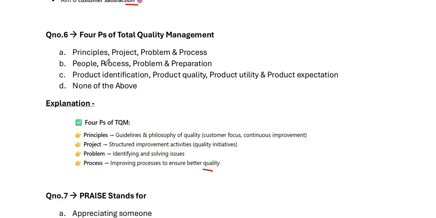Because option B, people, process, problem, and preparation, not standard 4 P's of TQM. So it is incorrect. Option C, product. Product identification. That means it is related to product, not recognized as a framework. So it is wrong. Next, none of the above. Incorrect because option A is correct. Simply, we need to understand principle, project, problem, and process. So, option A is correct.